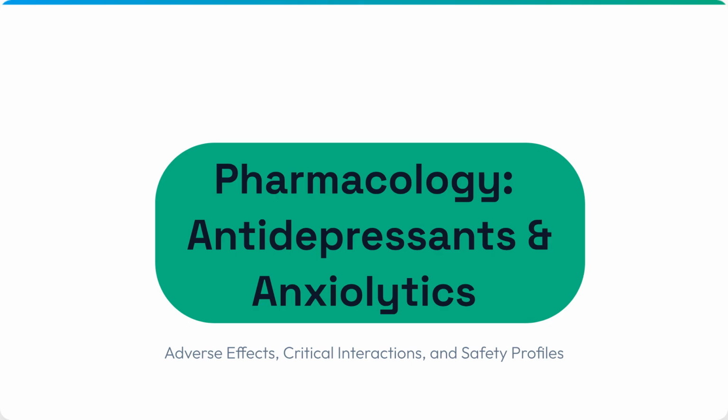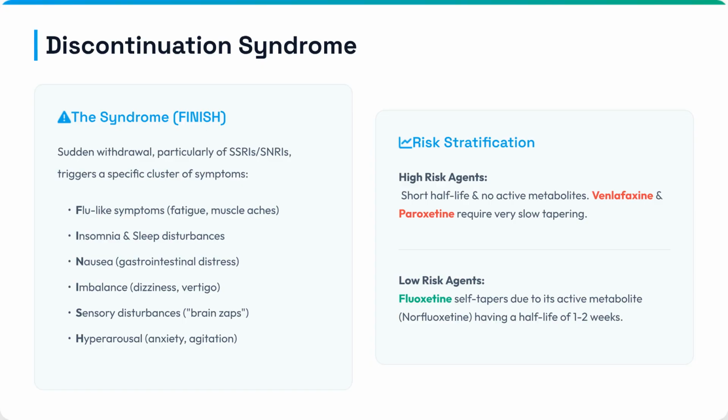Welcome to this video on the pharmacology of antidepressants and anxiolytics, focusing on adverse effects, critical interactions, and safety profiles. Abrupt discontinuation of SSRIs and SNRIs can cause discontinuation syndrome, a cluster of symptoms known as FINISH. High-risk agents like venlafaxine and paroxetine require very slow tapering. Fluoxetine is low risk due to its long half-life active metabolite.